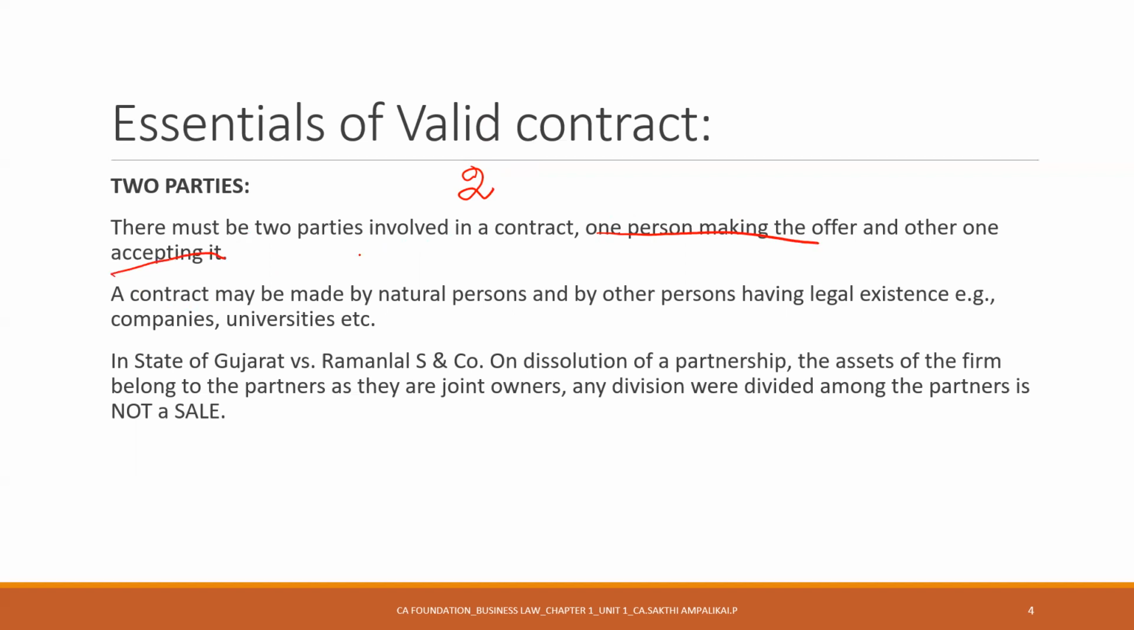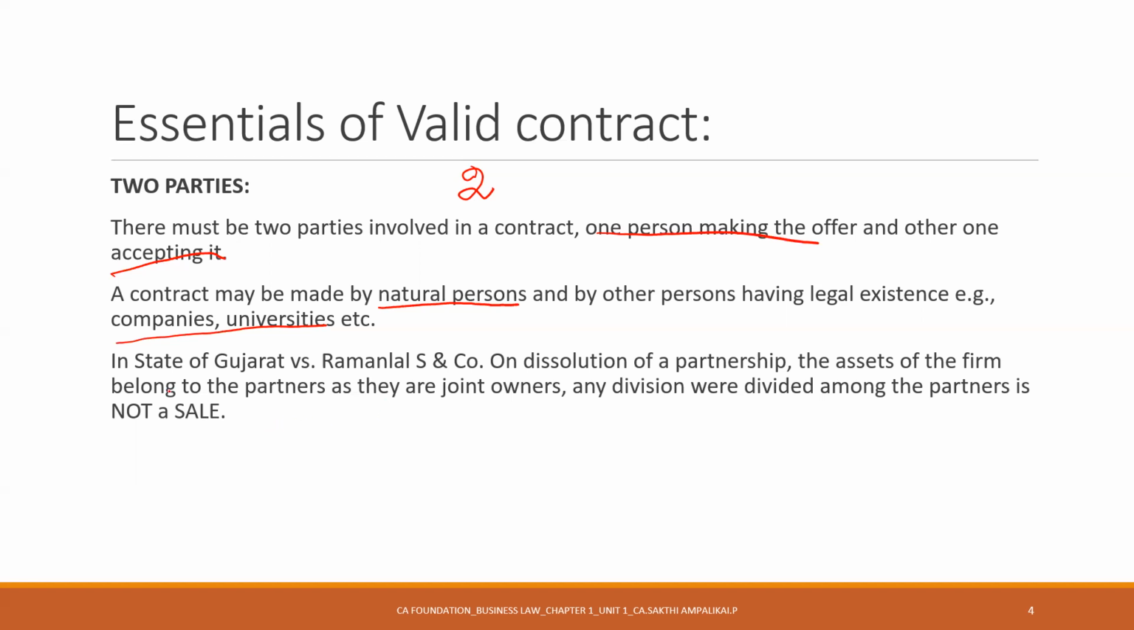A contract may be made by natural persons and by other persons having legal existence. Meaning what? Any artificial persons like companies, universities. They are not natural persons. Who are called natural persons? Us, human beings. The law says it is not necessary that only natural persons can enter into a contract. You can enter into a contract with your company. You can enter into a contract with your university. With any legally established university or legally established company, you can enter into a contract.